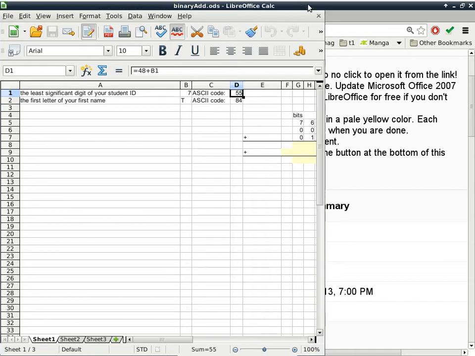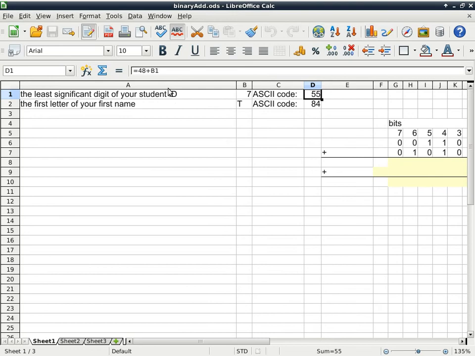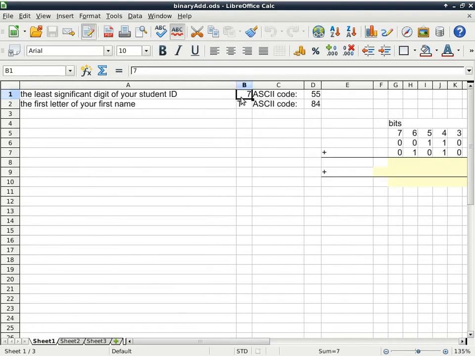This is the document that you will see when you open it. I'll zoom in a little bit here. Your job is to change these two particular cells first. This one, cell B1, you have to use the least significant digit of your student ID, which means the rightmost digit. I hope most of you know what your student ID is. This is a really cool part. Let me change this number to, let's say, 5.